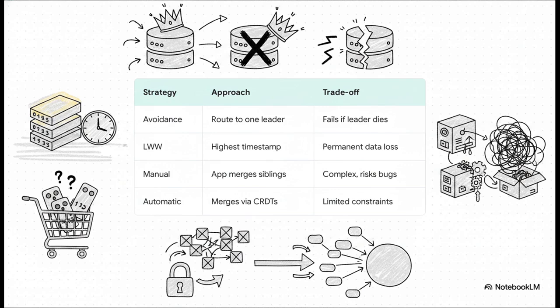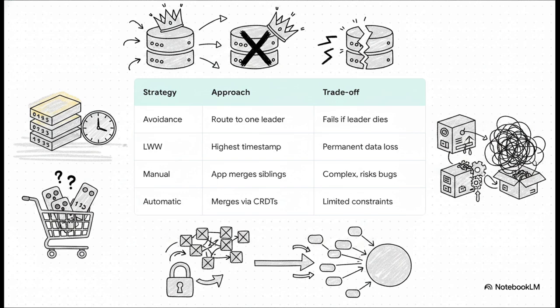It's about looking at these exact strategies and picking the trade-off that fits your specific app. Let's walk through this matrix to tie it all together. First up, avoidance. You route traffic to one leader, acting like a single database, but it fails catastrophically the second that leader goes down. Then, last write wins. It just takes the highest timestamp to quickly resolve the conflict, but as we saw with that vanishing bank deposit, you get permanent data loss.